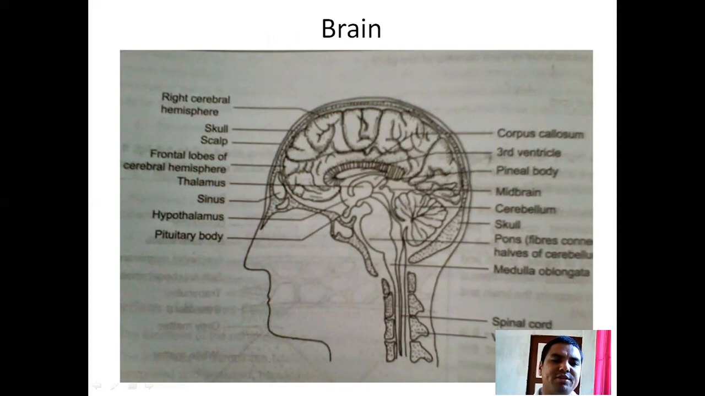Right cerebral hemisphere, skull, scalp, frontal lobes of cerebral hemisphere, thalamus, sinus, hypothalamus, pituitary body, corpus callosum, third ventricle, pineal body, midbrain, cerebellum, skull, pons, medulla oblongata, spinal cord, and vertebral column are shown in this figure.